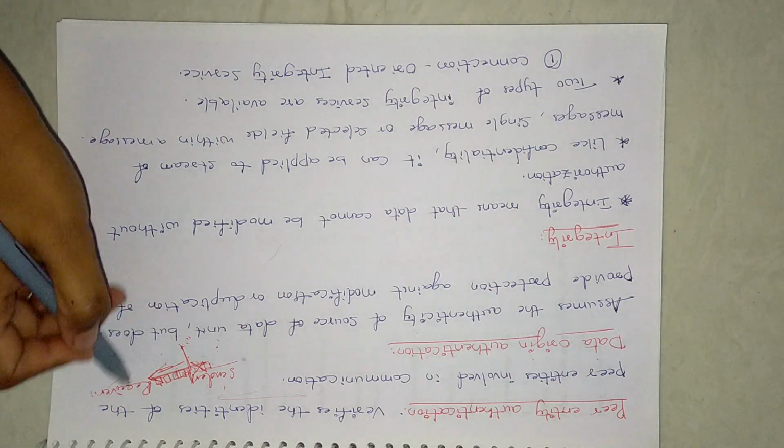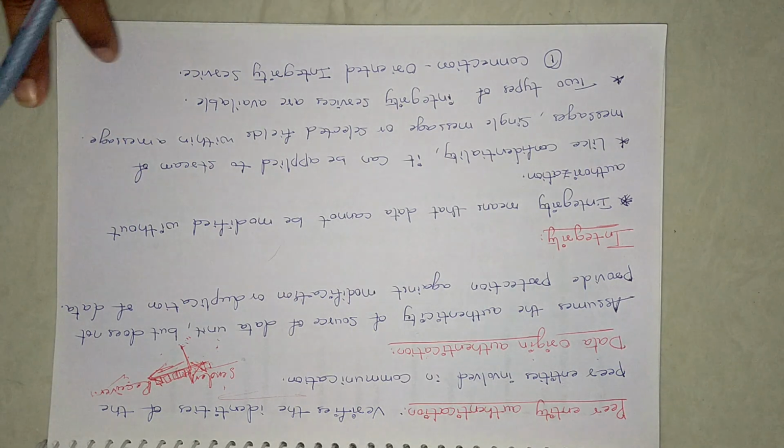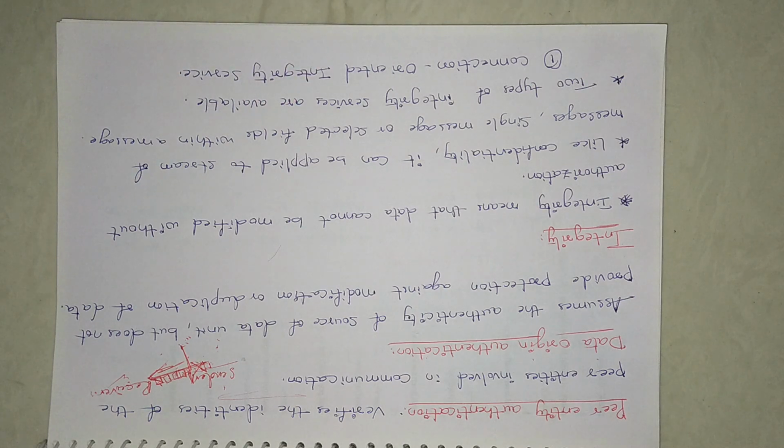Just like here, the same thing will happen with the data also. They will just give you assurance that from their side it will not happen. If any third party comes, it will happen. That is what total authentication means. And integrity. So integrity means the data cannot be modified without authorization. That means whatever the sender sends, only that data will be received by the receiver. Whatever message the receiver receives was sent by the sender only.